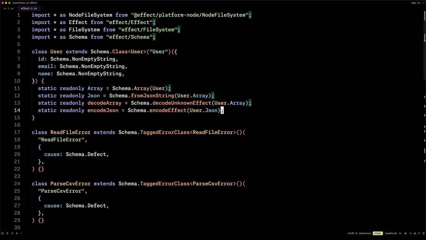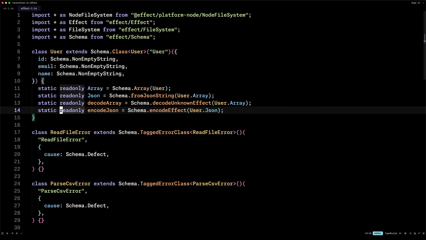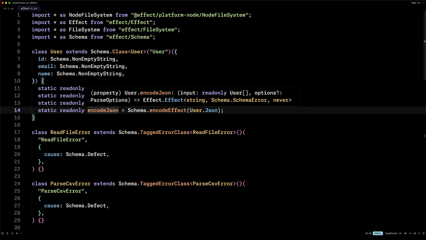And we have the encodeJSON, which is what I talked about, where the input is a decoded array of users, and it will give us back this stringified JSON. And if there's a serialization error, then we get this schema error in the error channel.